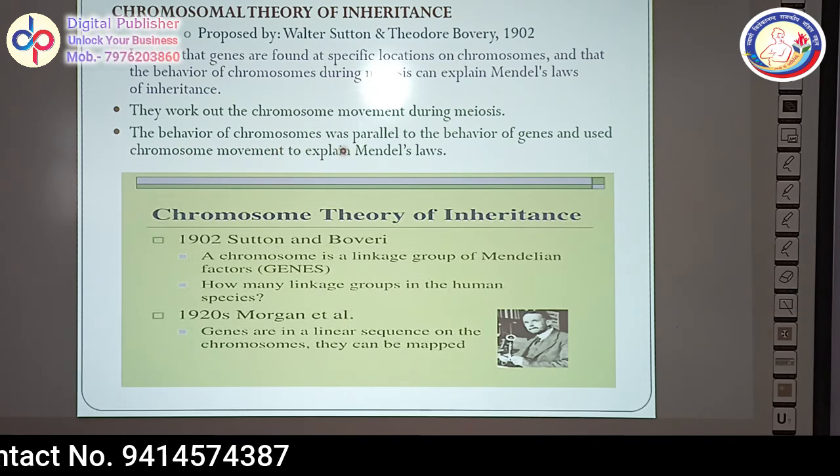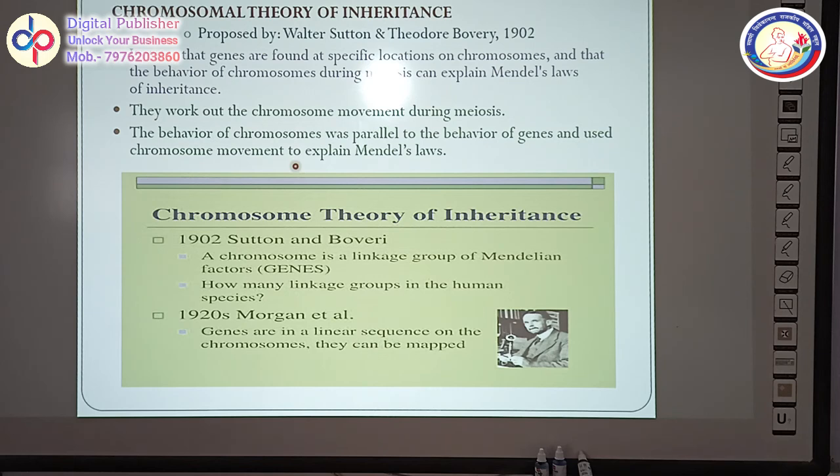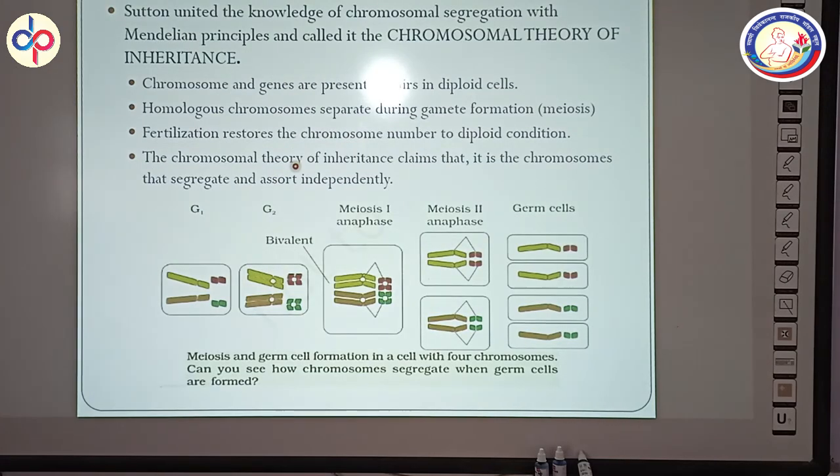The behavior of chromosomes was parallel to the behavior of the genes, and they used chromosome movement to explain Mendel's law. So basically, this theory is used to explain Mendel's law. Sutton united the knowledge of chromosomal segregation with the Mendelian principle and called it the chromosomal theory of inheritance.